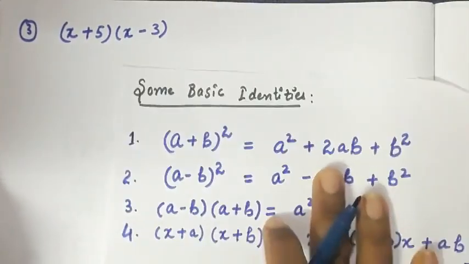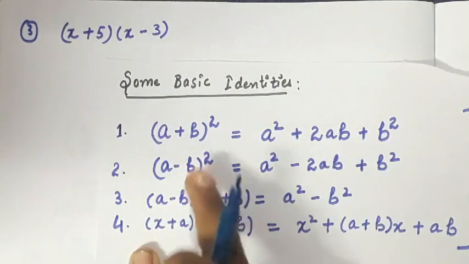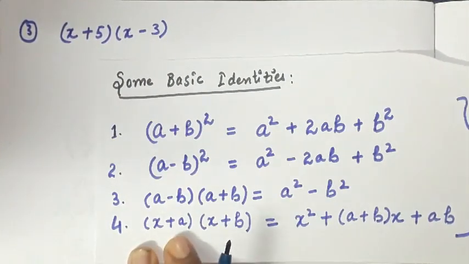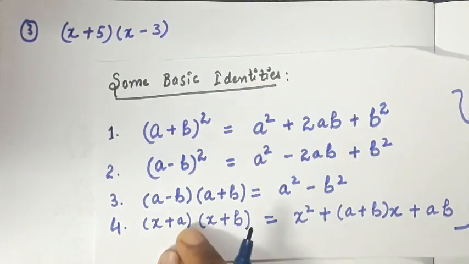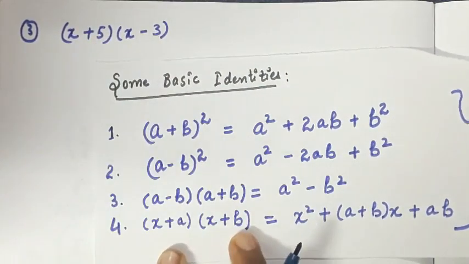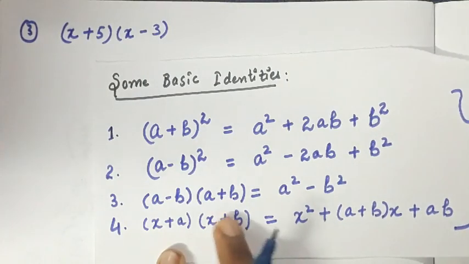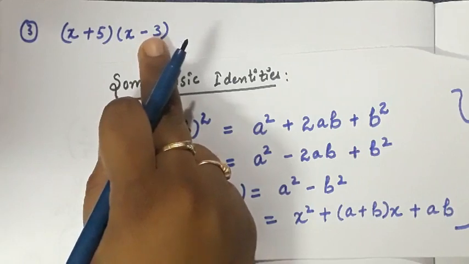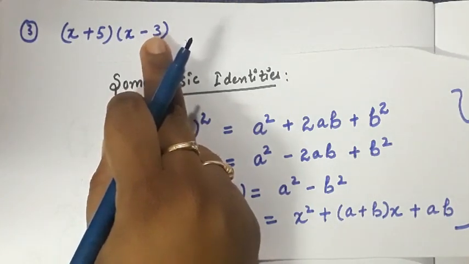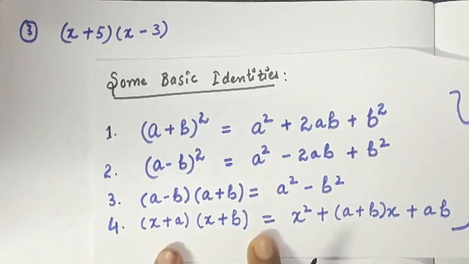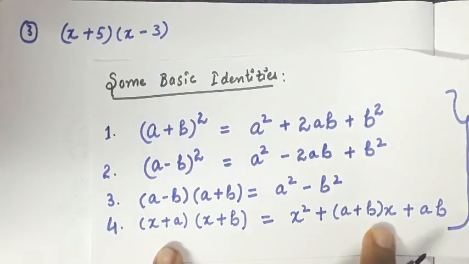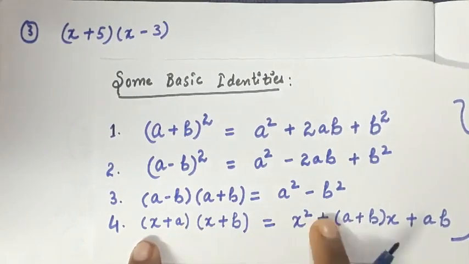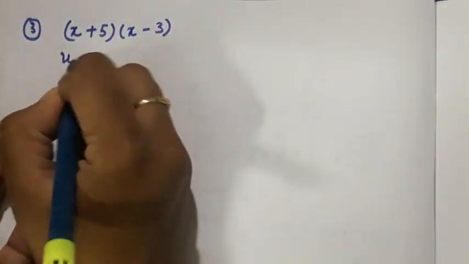So here is the third part. Again you can relate this question with an identity, as it is related to the fourth one, that is (x plus a) and (x plus b), where a is 5 and b is, always just remember, in the identity it is plus. So while comparing, b will be minus 3, not plus 3, it will be minus 3. Okay, which is equal to x square plus (a plus b) whole x plus ab. Okay, so we'll use this identity.